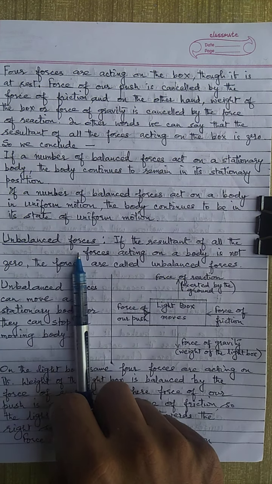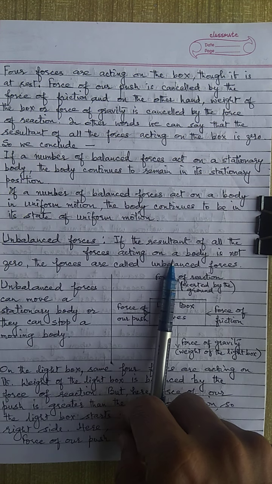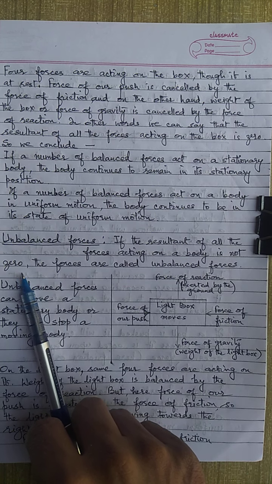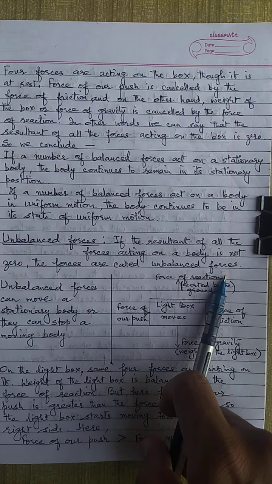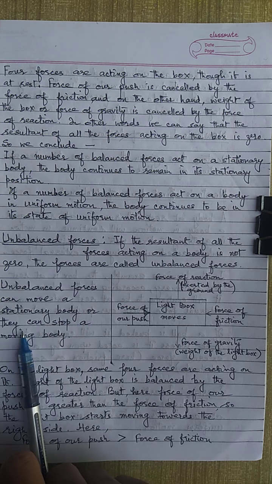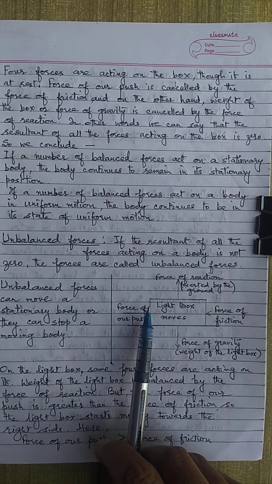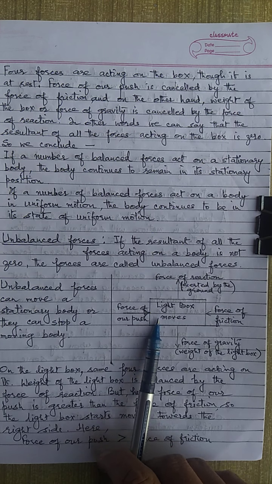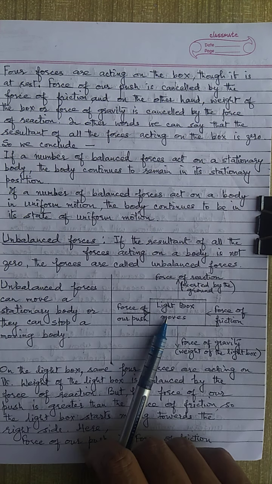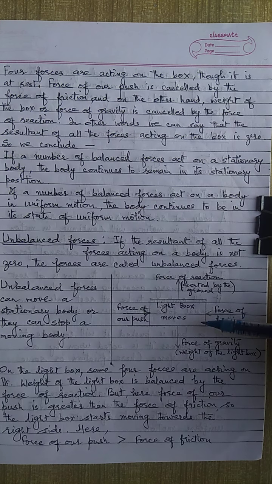Now next is unbalanced forces. If the resultant of all the forces acting on a body is not zero, the forces are called unbalanced forces. Unbalanced forces can move a stationary body or they can stop a moving body. Suppose we have a light box, that is the weight is very light, not very heavy as we have seen in the previous example.